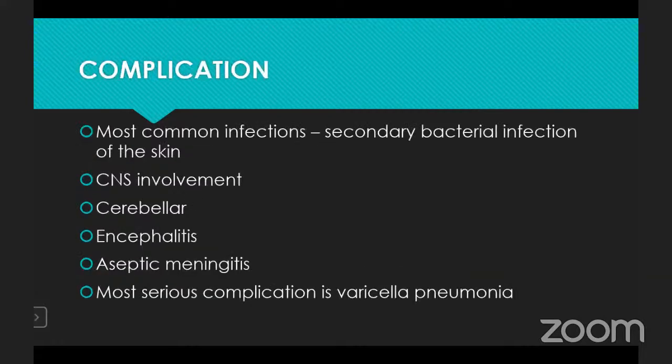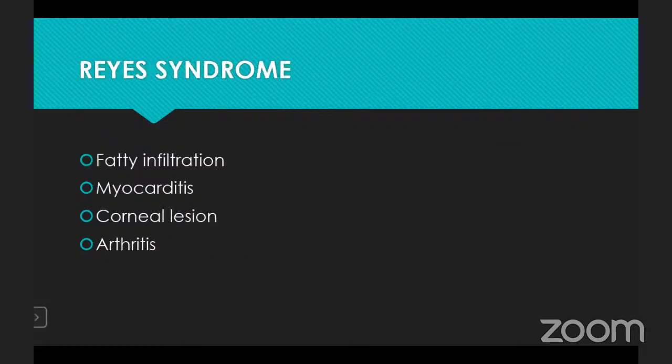Next one is complications. The most common is secondary bacterial infection of the skin, and CNS involvement can also be there: cerebellar encephalitis, aseptic meningitis. The most serious complication is varicella pneumonia. Next one is Reye's syndrome. Reye's syndrome is characterized by fatty infiltration, myocarditis, corneal lesion, and arthritis.